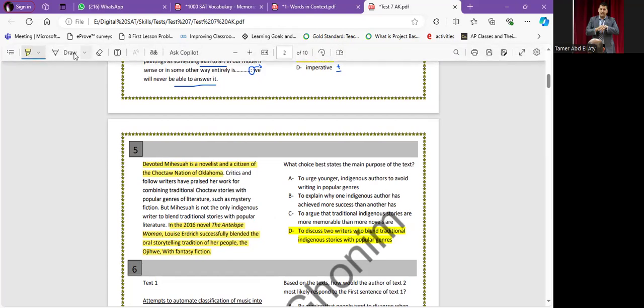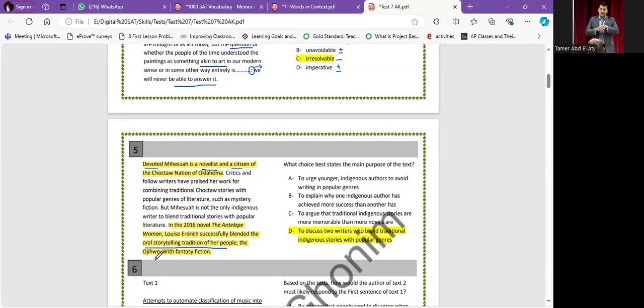So now he talks about someone that is a novelist and citizen, that she is devoted. In the 2016 novel The Antler Woman, she successfully blended the oral storytelling tradition of her people, the Ojibwe, with fantasy fiction. Take care, the oral storytelling tradition is called Ojibwe, with the fantasy fiction.